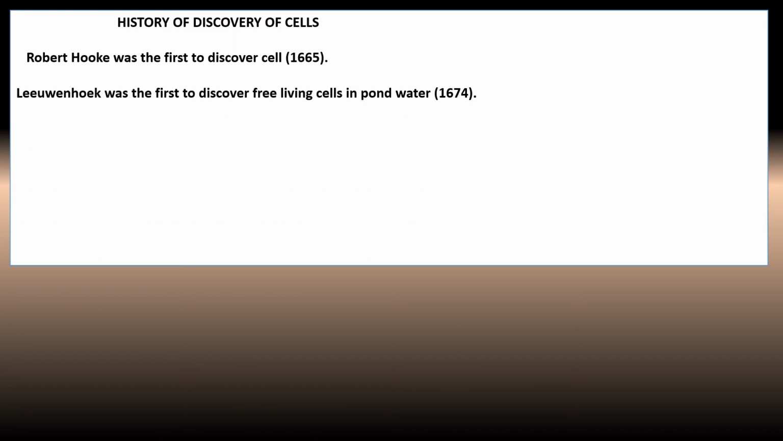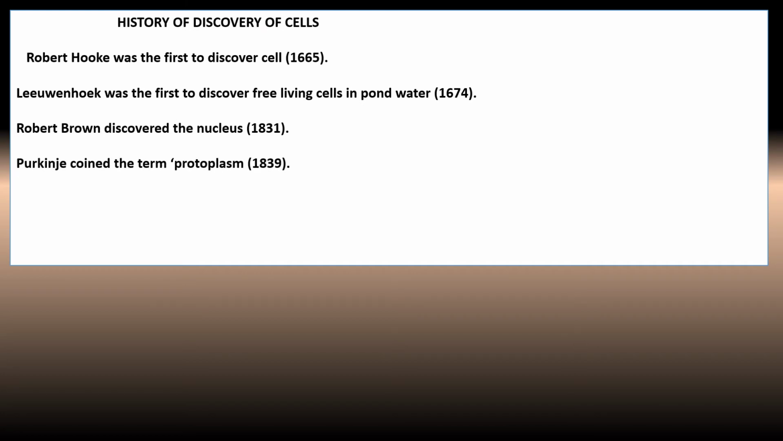Leeuwenhoek was the first to discover the free living cell in pond water in 1674. He is probably considered the first who discovered the bacterial cell. Robert Brown discovered the nucleus in 1831. Purkinje coined the term protoplasm in 1839.